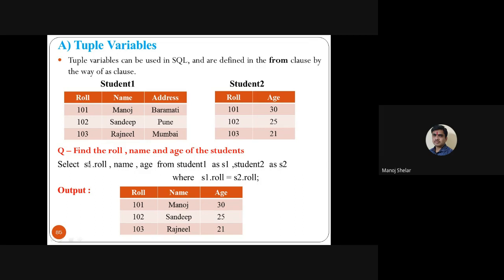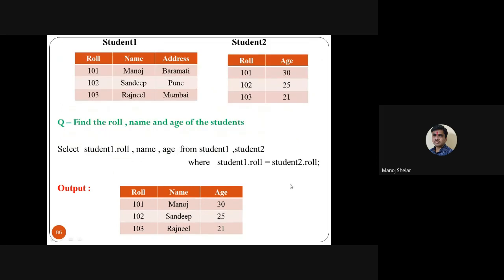So s1.roll_number. If I don't write s1.roll_number, and only write roll number, I get an ambiguity error because roll number is available in both tables, Student 1 and Student 2. So I get an error message. So I use this tuple variable: s1.roll_number, name, age, from Student 1 as S1 and Student 2 as S2. Simple. This is a simple query using a tuple variable.